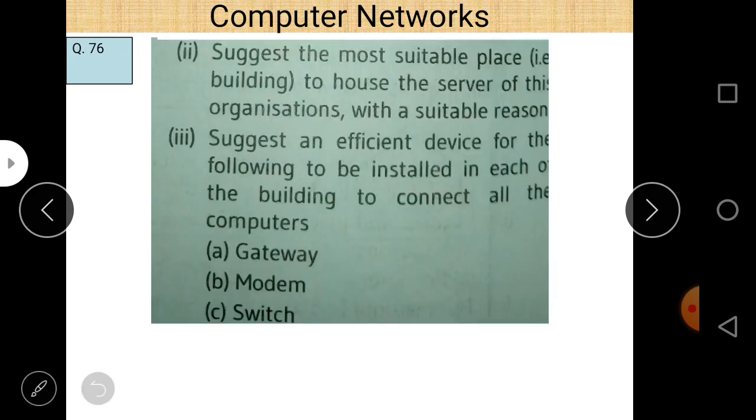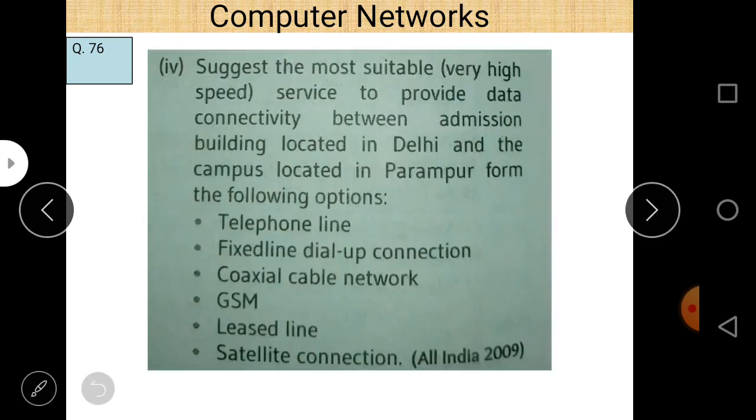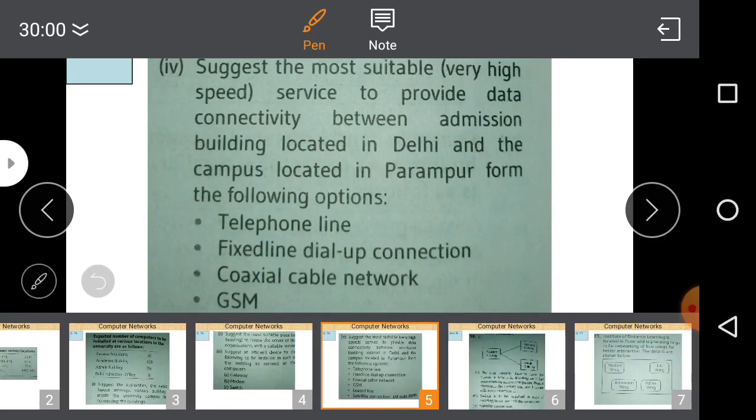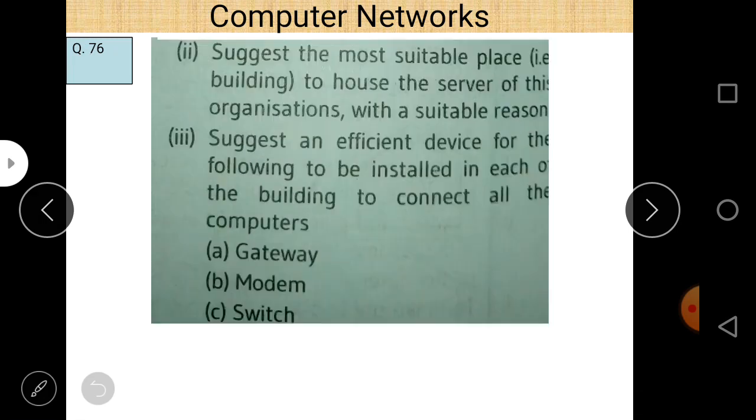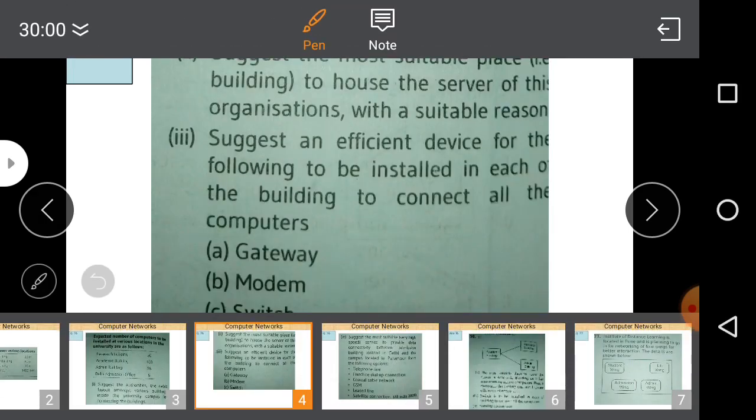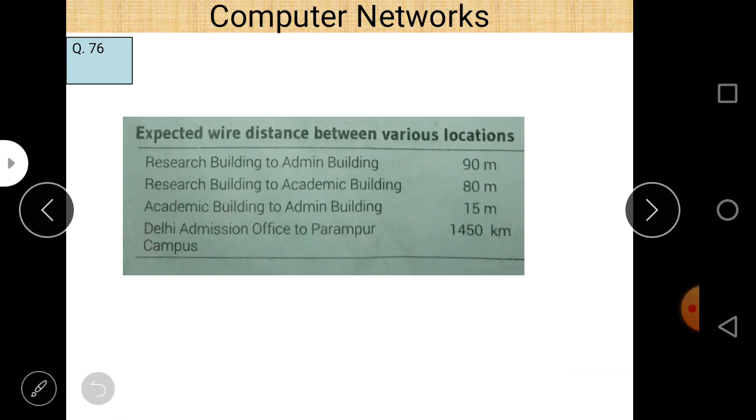Next is, suggest the efficient device to be installed in each of the buildings to connect all the computers. If you want to connect all these computers in the building, there are 3 devices given here: gateway, modem, and switch. So now I think there is no confusion at all. Switch is to be installed in each of the buildings to connect all the computers. We use a switch because a modem is basically used for modulation and demodulation, and it is not used to connect two buildings. And also a gateway is used to connect different parts of a network, so a gateway is also not used.